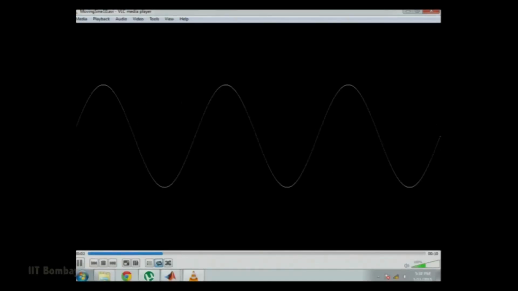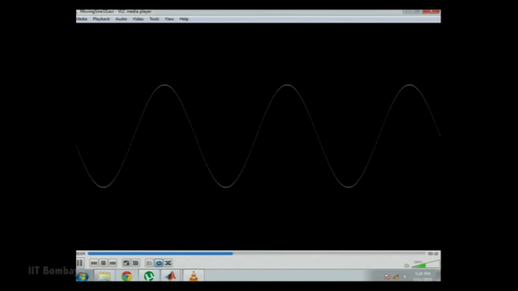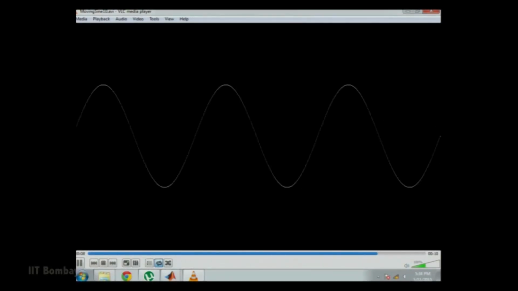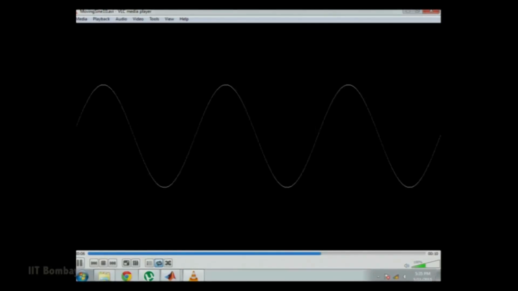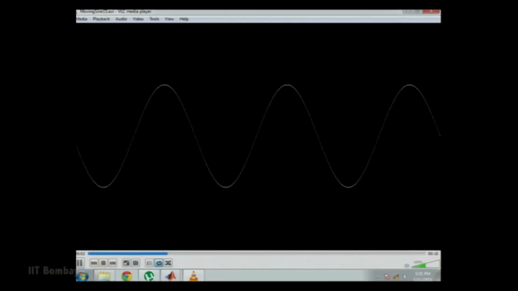Now if we downsample it further, we obtain a wave like this, in which we can see alternate sinusoids, one in phase and one out of phase. This is because we are sampling it at the Nyquist rate. Now if we downsample it further, it will appear as if it is moving in the opposite direction.